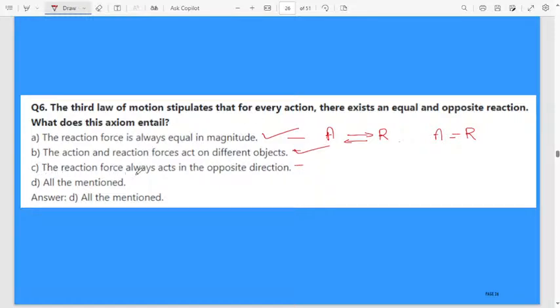Third one, the reaction force always acts in the opposite direction. Yes, when I throw the ball here, consider this the wall. When I throw the ball like this, that is the action. After hitting this wall, the ball moves in the opposite direction. Therefore, all the options are correct. I thought this would be very basic.